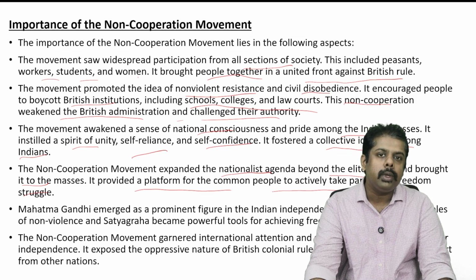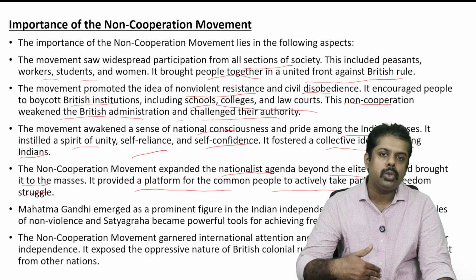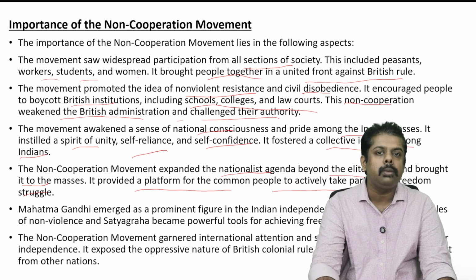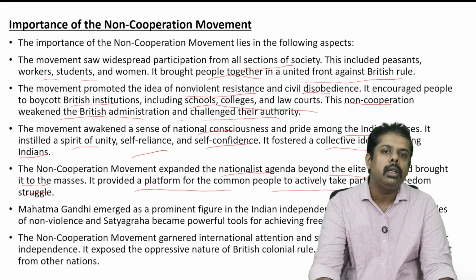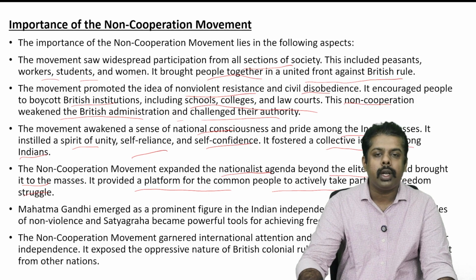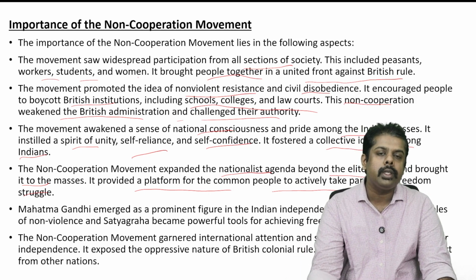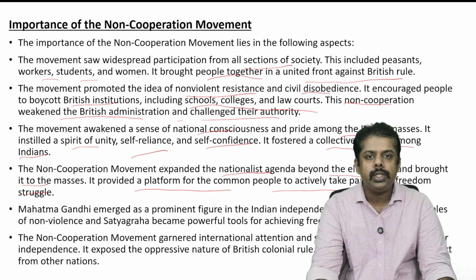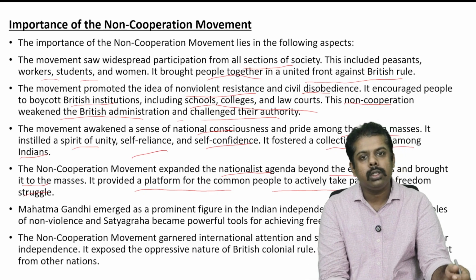It also made sure that common people were able to join the freedom struggle, because prior to this some leaders were doing some movements, but the common people were not able to engage in them. During the non-cooperation movement, people were able to give their little hand for the freedom of the country.